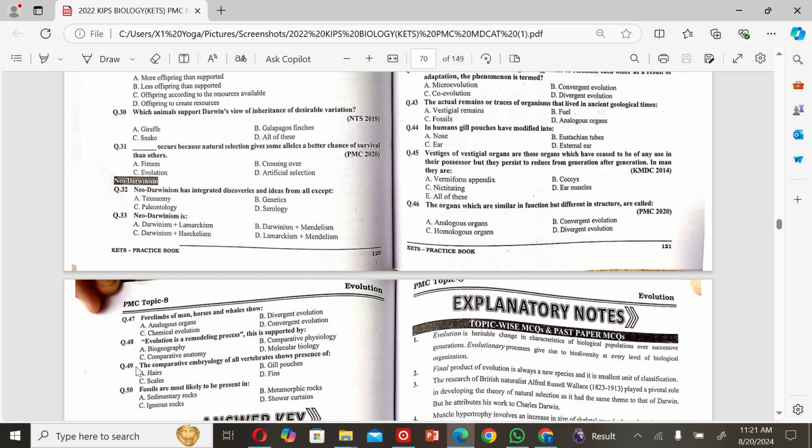Comparative anatomy. The next MCQ is: the comparative embryology of all vertebrates shows the presence of A. Hairs, B. Gill pouches, C. Scales, and D. Fins. So the correct option is B.